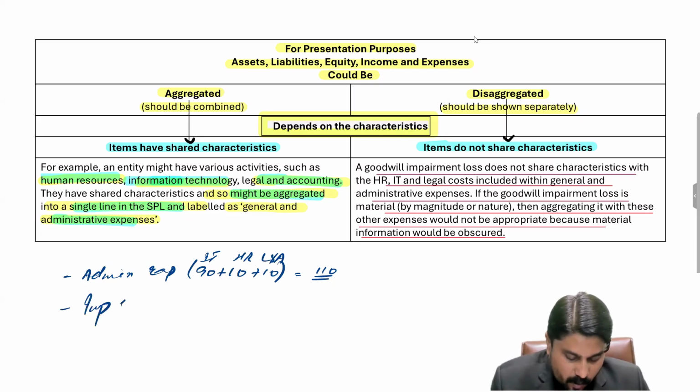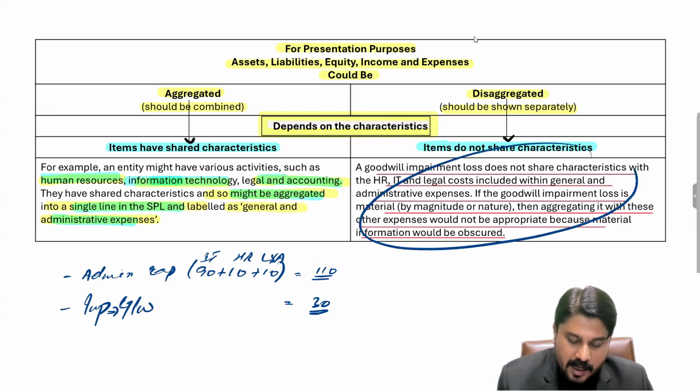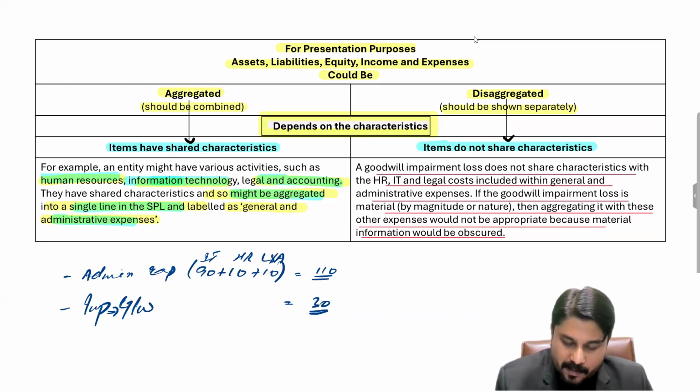And if there is impairment of goodwill, that is to be reported separately, for example by 30. You cannot add this 30 to this 110. So if you show 140 as total and add the impairment loss to the admin expenses, that will not be the appropriate accounting, because goodwill impairment does not share the characteristics of other expenses, so it must be shown separately.